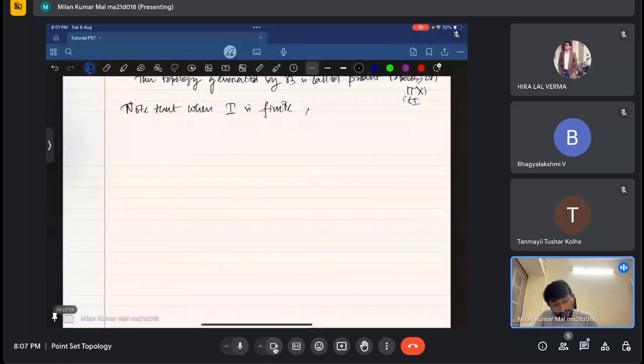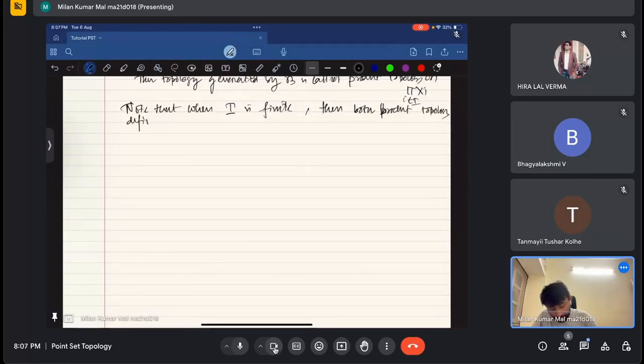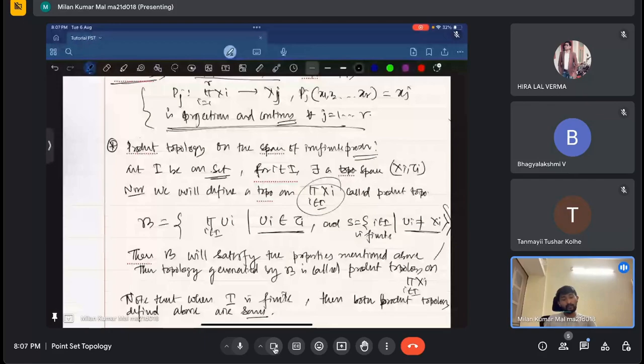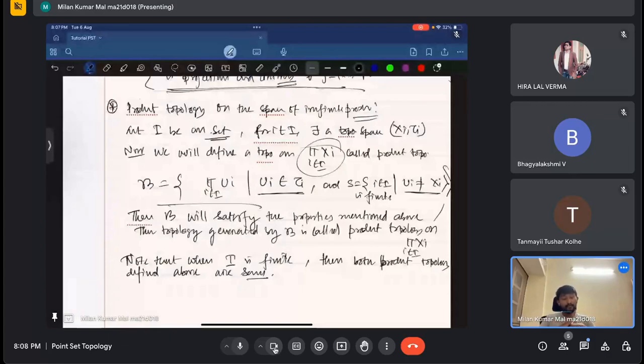Note that when I is finite, both product topologies defined above are the same. Whenever I take a finite set, there is no need of this particular condition, because if I is finite, then this set S will always be finite, because S is a subset of I.